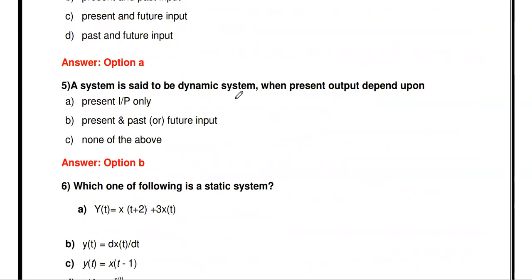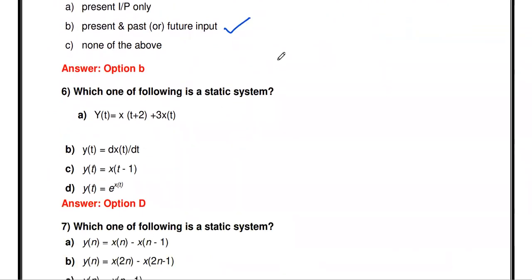A system is said to be dynamic when the present output depends upon not only the present input, but present and past or future input. So this is the answer. In a dynamic system, the output depends upon the present input as well as past input or future input also. This is said to be dynamic.